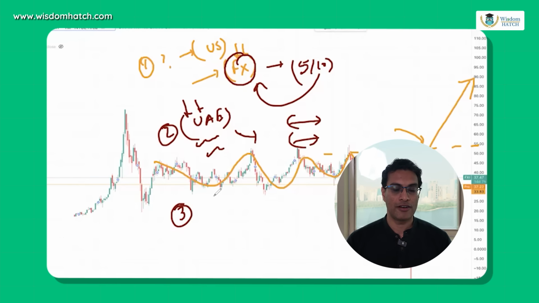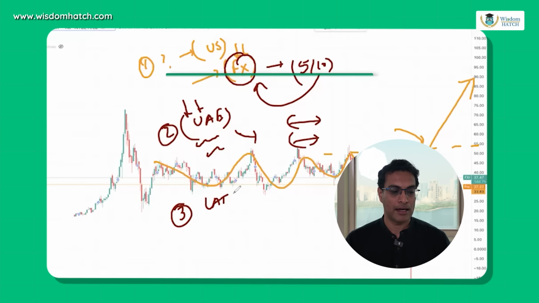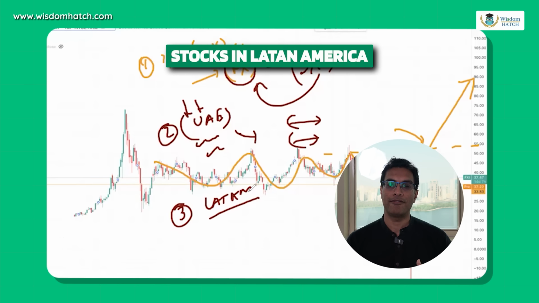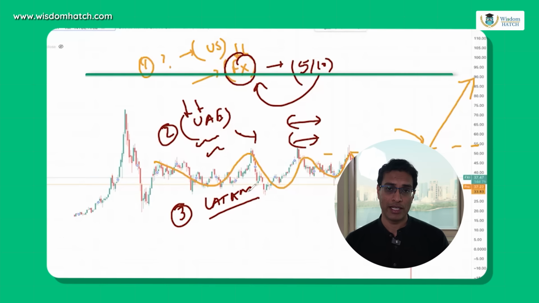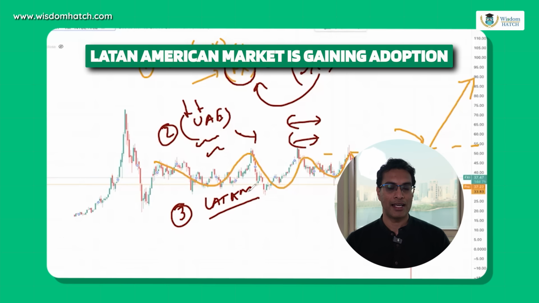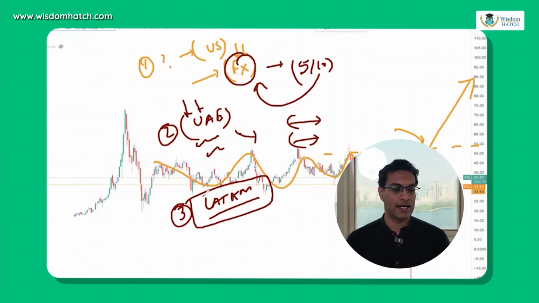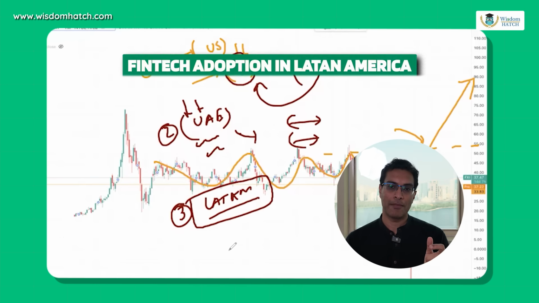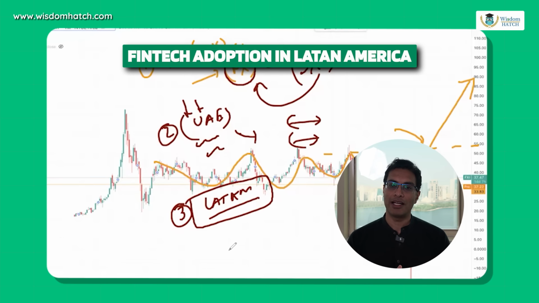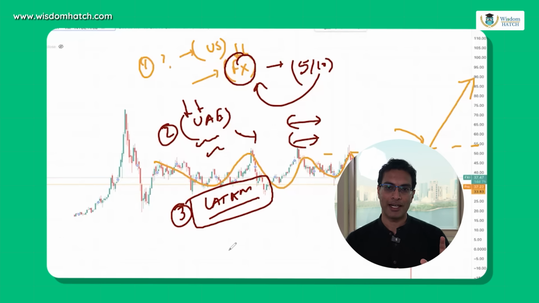And the third major geography where I am bullish is Latin America, Latin countries, right? So I have added companies like NU Bank and companies like Mercado Libre. Now, these companies are gaining adoption. The Latin American market is like the Indian market maybe 5 years ago, right? There was a lot of fintech adoption that happened in the Indian market. Something similar is going to happen in Latin American markets. So therefore, I am bullish about these three markets.